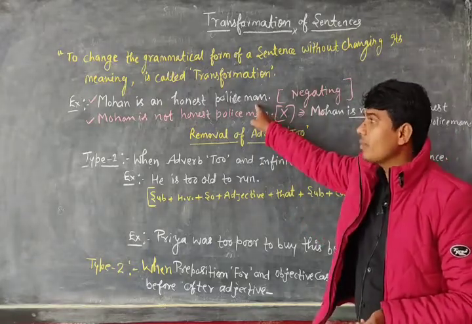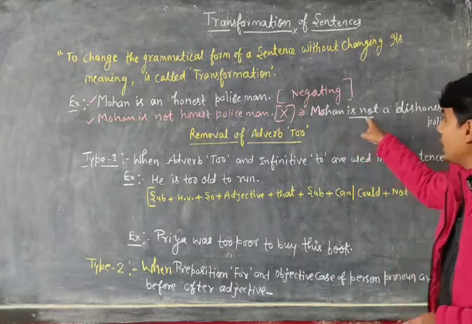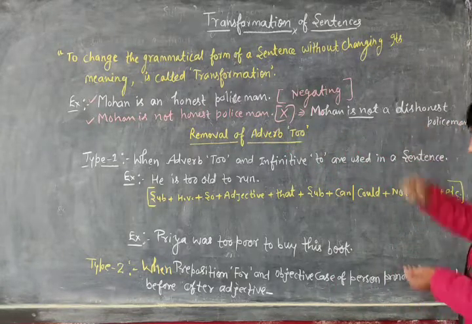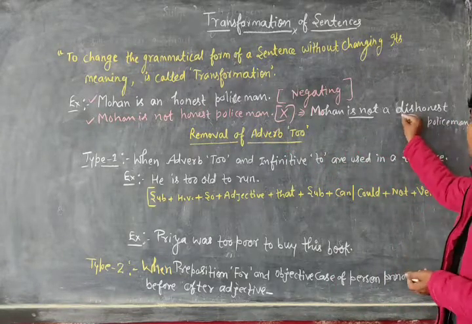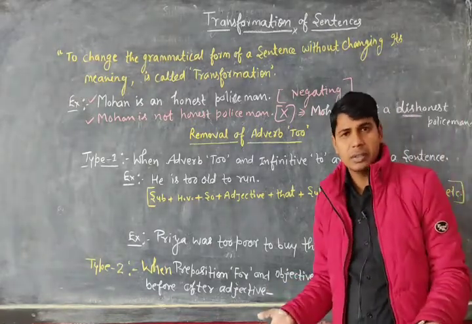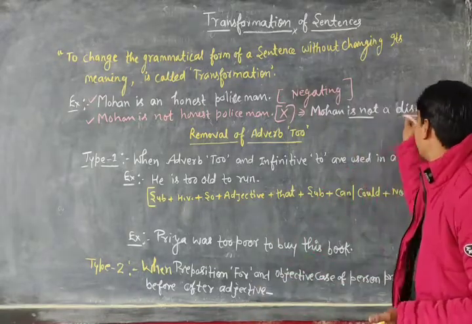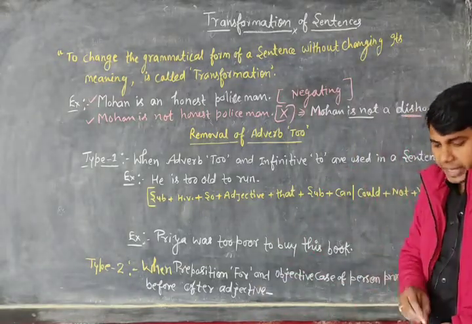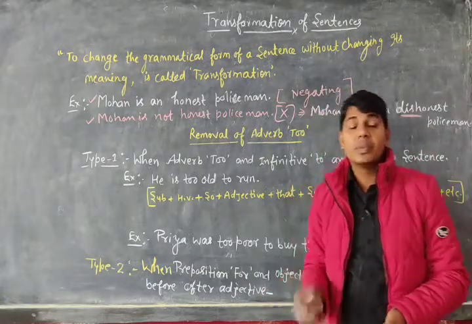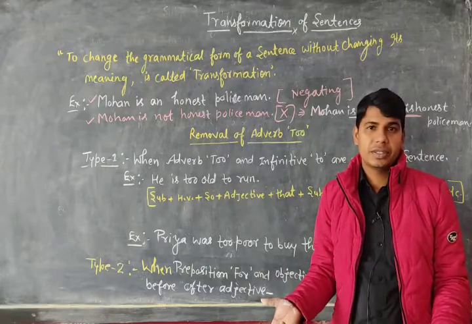Here you are saying Mohan is an honest policeman, and here I am saying Mohan is not a dishonest policeman. If Mohan is not dishonest, then what is Mohan? Obviously we can say Mohan is an honest policeman if he is not dishonest.